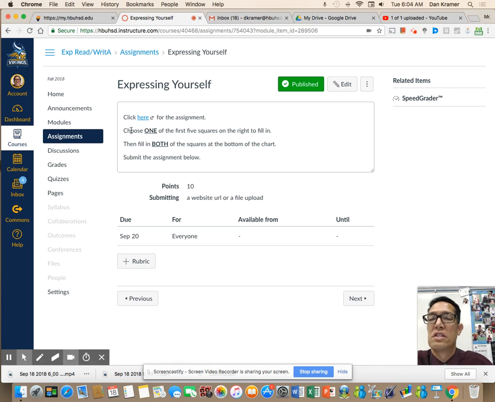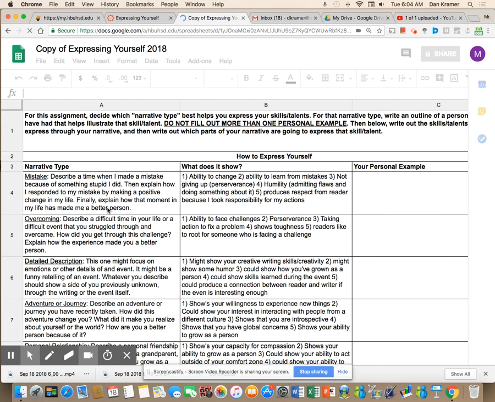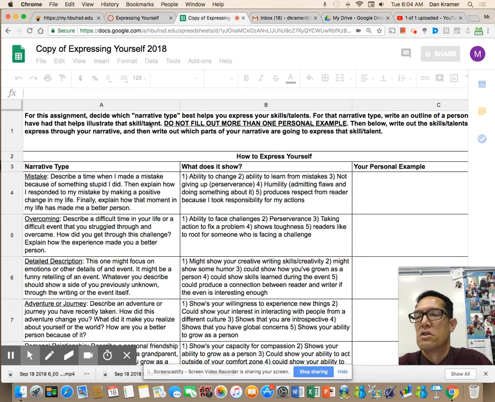So, the instructions say choose one of the first 5 squares on the right to fill in, then fill in both squares at the bottom. I actually rewrote that on the sheet. So if you just go to the sheet here and click make a copy, I might delete those actually. This tells you how to do it right here. So you should be okay if you just read the instructions.